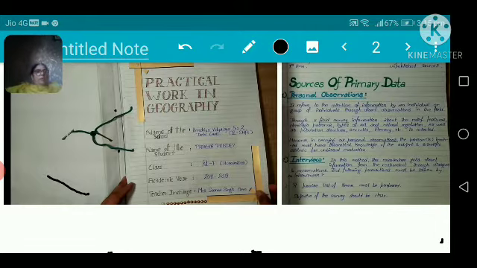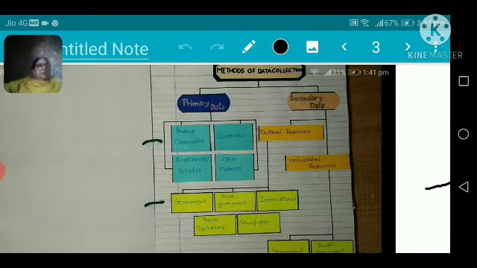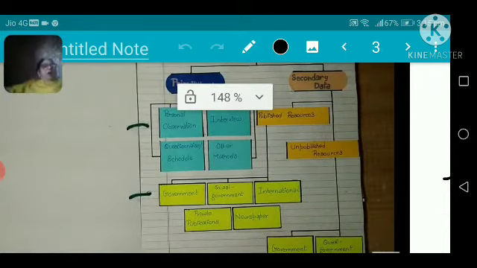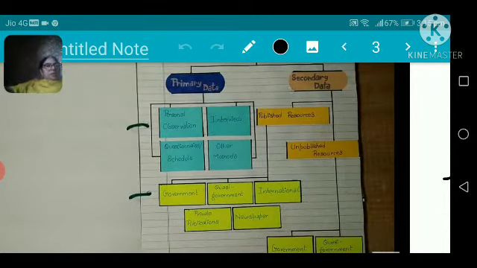And next you may see that there are methods of data collecting, different methods of data can be collected. Primary, secondary, okay, government, public, national, international. Under the heading of primary data, you have to see personal observation, interview, questionnaire, schedules and other models.